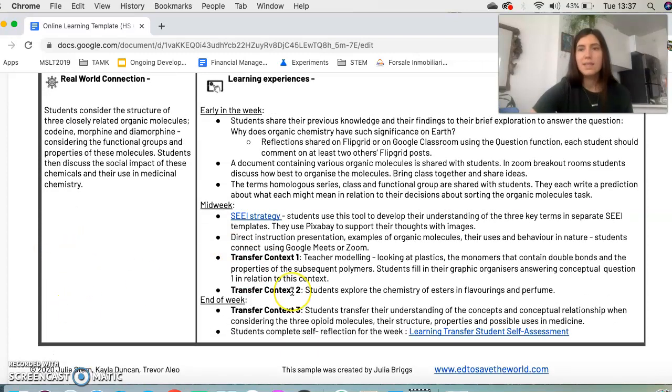Right at the end of the week, to bookend their learning, I would like them to fill out a self-reflection. So I'm going to use the Learning Transfer Student Self-Assessment, and this is a really great tool for students to really consider how deep their learning has been, to what extent are they able to transfer their learning? And it's a great way for them to just reflect on their learning overall from the week.